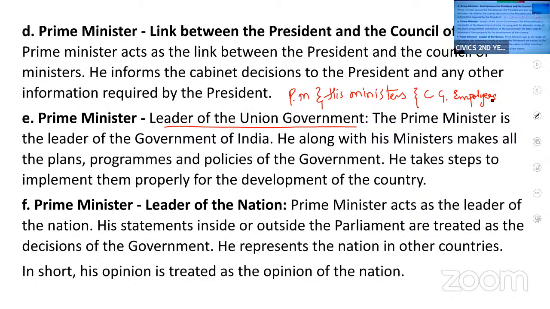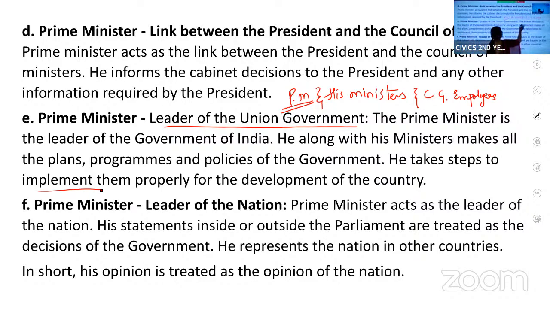Whatever plans, programs, and policies are made, it is made under his leadership, and it is his responsibility to see that all the plans, policies and programs are implemented properly. So who implements this?